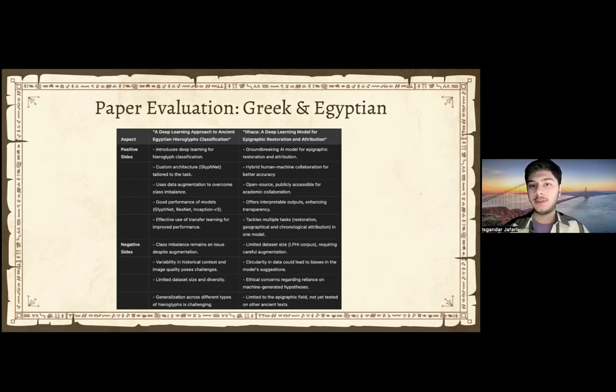When it comes to Ithaca for the Greek study, the positive sides were that it mainly talked about hybrid human-machine interaction, how humans and AI can coexist, work together so that the research would be much faster. So it wouldn't take months, but actually days to perform. Other than that, it tackled multiple tasks.